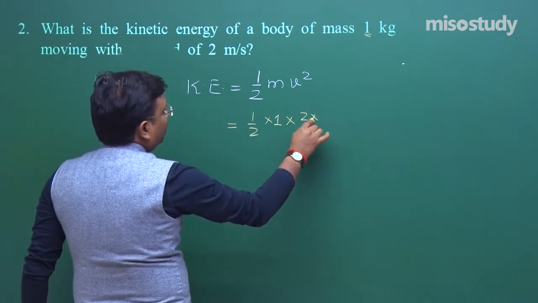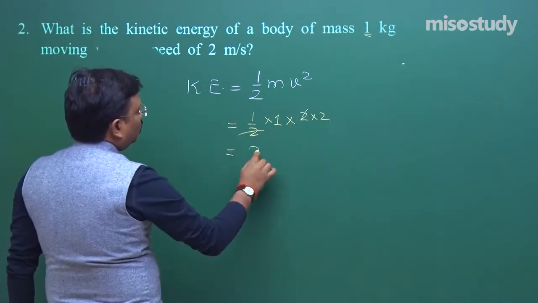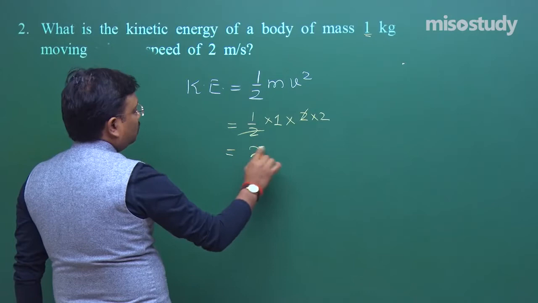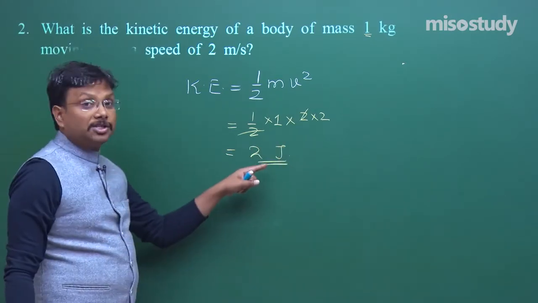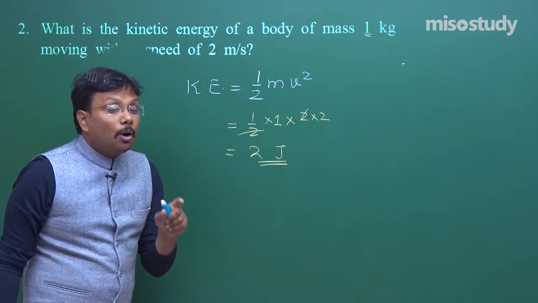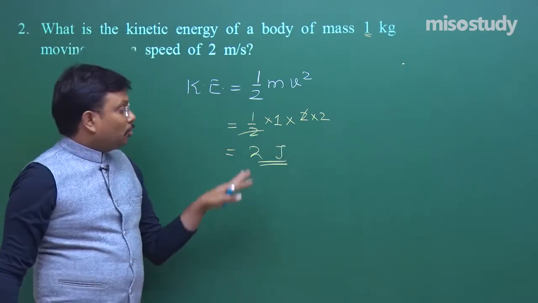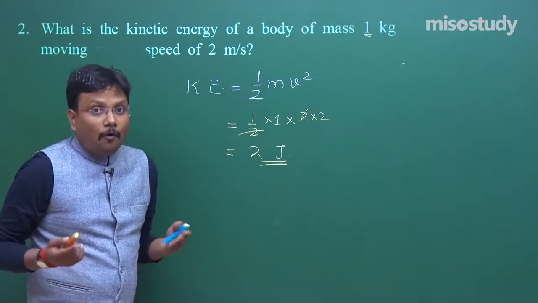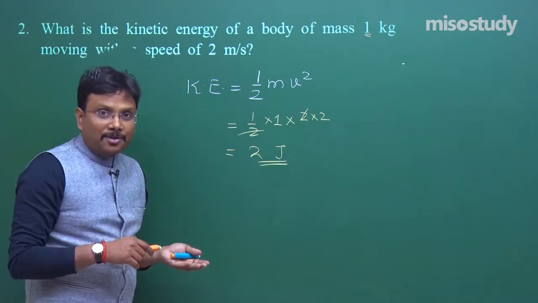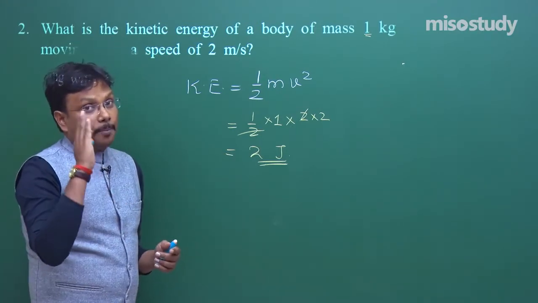So 2 into 2, the 2s cancel, and that gives you 2 joule. Now don't forget to mention the unit of the final answer. It is kinetic energy, so don't simply write down 2. That is not a good thing. 2 what? 2 kilograms, 2 meters? You must mention the proper unit in physics.